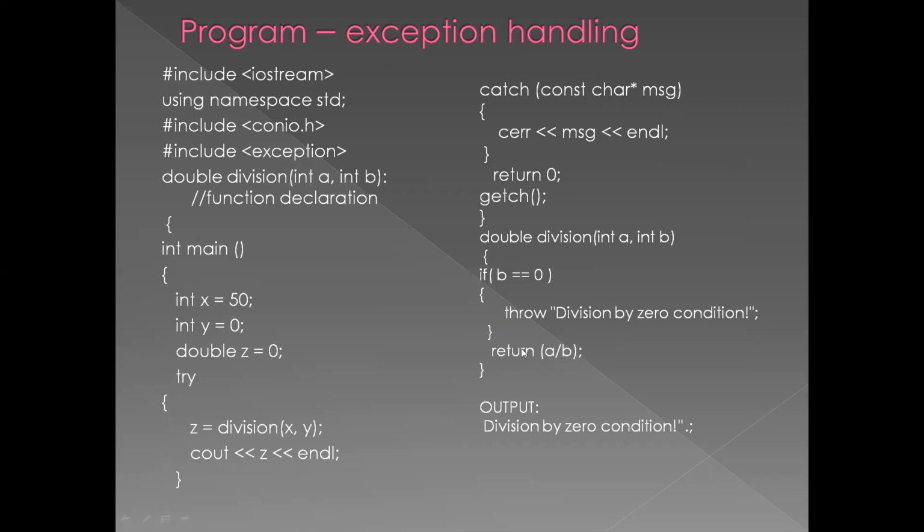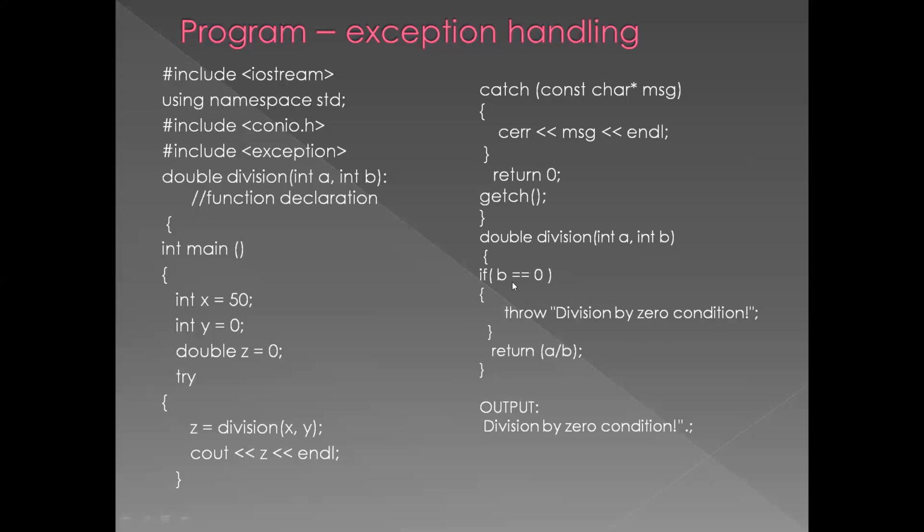So it will be calculating. Once again, I'm explaining. First, we start with a double division. You have passed two parameters, a and b. Open the brace, and you have written a condition b equal to 0. If b equal to 0, it will throw the division by 0 condition.